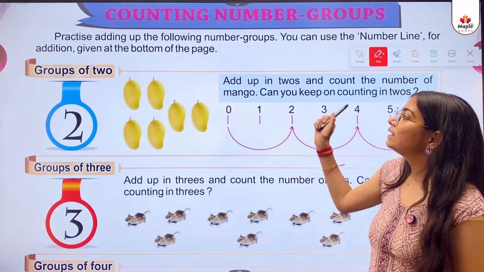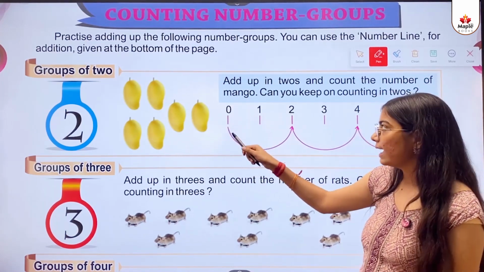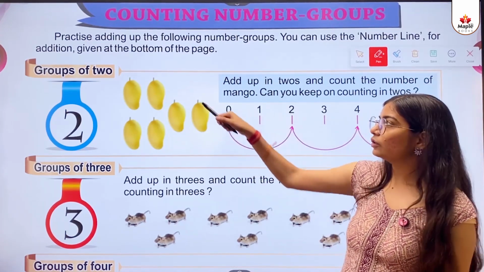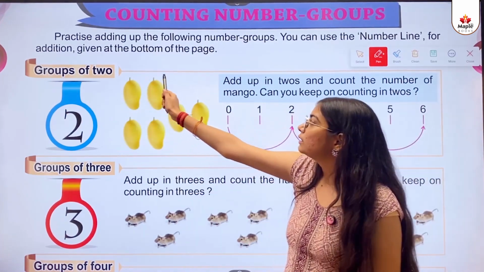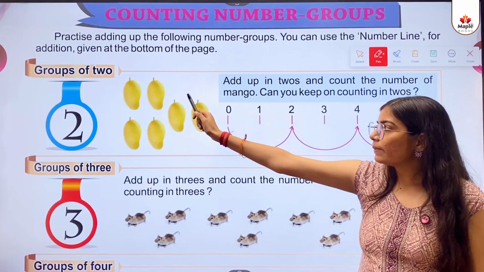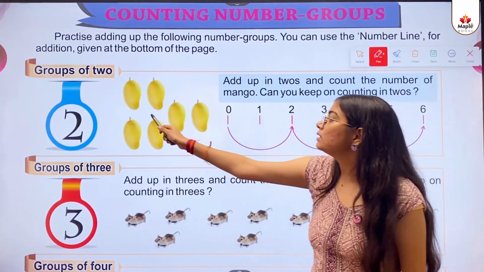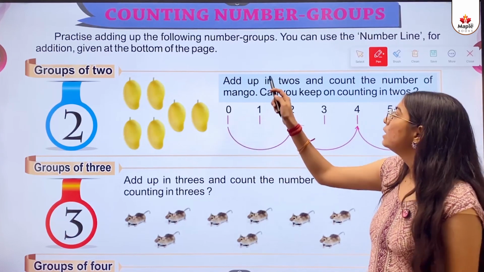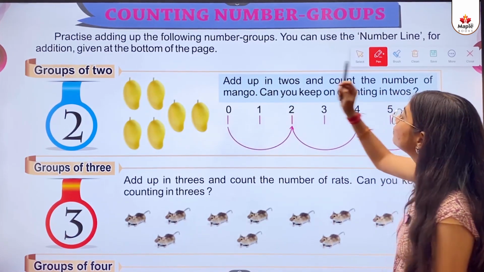As you can see in the first one, a short example is already given. So we will look at this one. Groups of 2. There are groups of 2 mangoes. One group is here, another group is here, a third group is here. So add up in twos and count the number of mangoes.